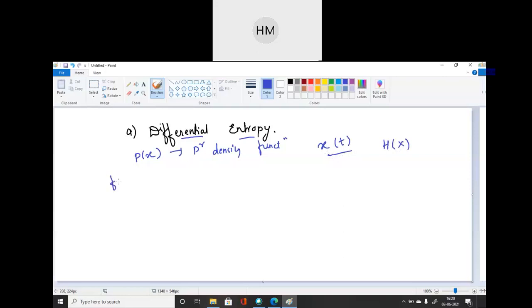Students, first here write down for discrete channel. Please write down the discrete channel entropy equation. You all know it very well. Then we will define for continuous channel.